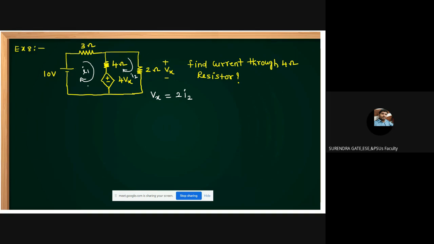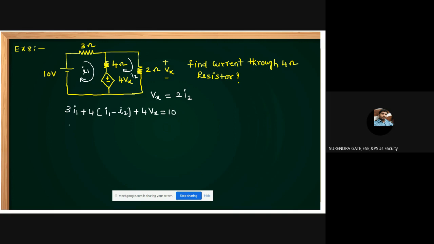Now apply KVL in this loop. 3 into I1 plus 4 into (I1 minus I2) plus 4Vx is equal to 10.